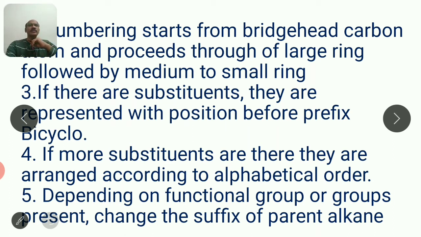Now if there are substituents, then they are represented with their positions before the prefix bicyclo. The name will start with substituents. And if more substituents are there, they are arranged in alphabetical order. Depending upon the functional group, which is very important, you have to make changes in the suffix of the parent alkane.